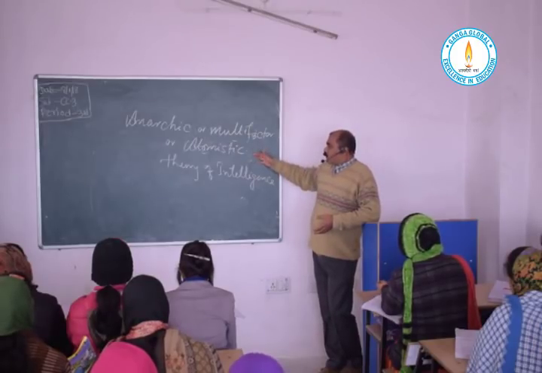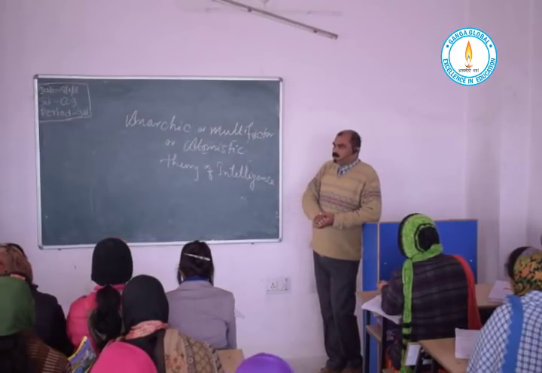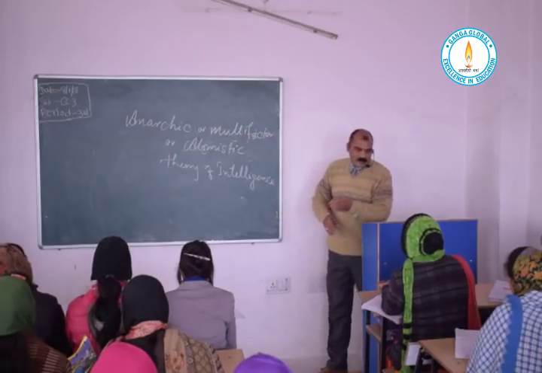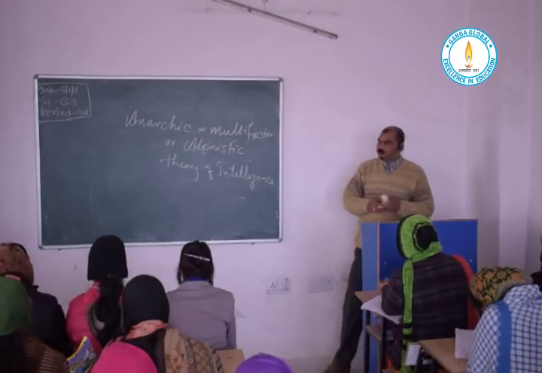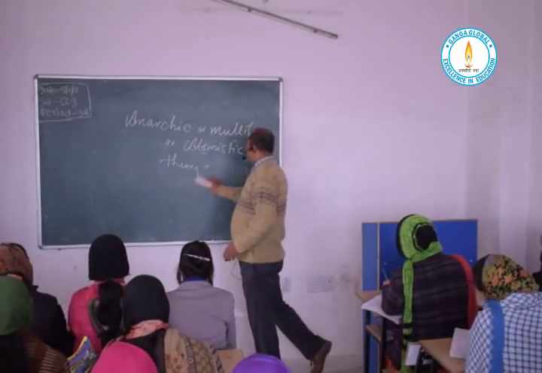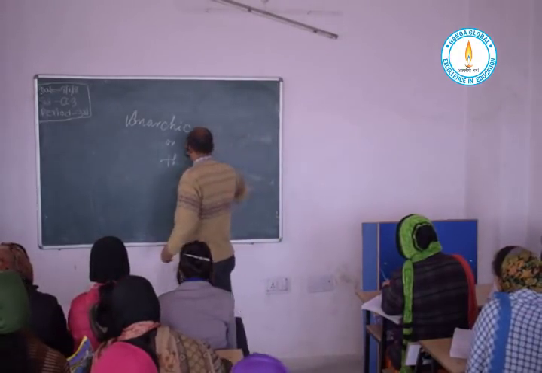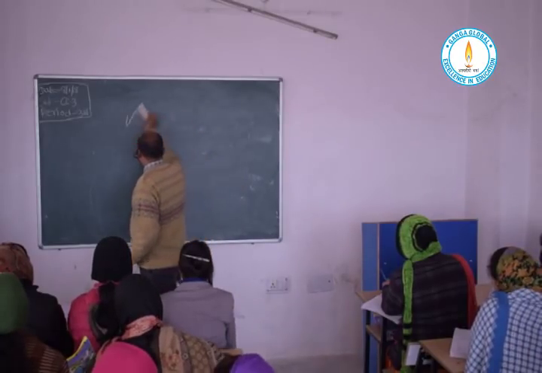Then the third theory came, and it is called Spearman's two-factor theory, which is also very important from the examination point of view.